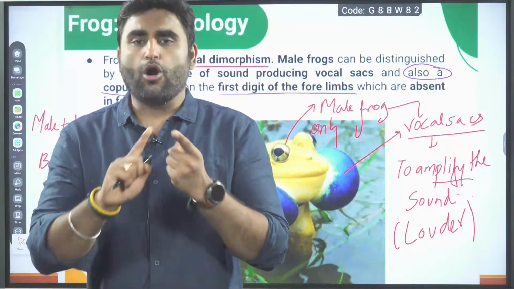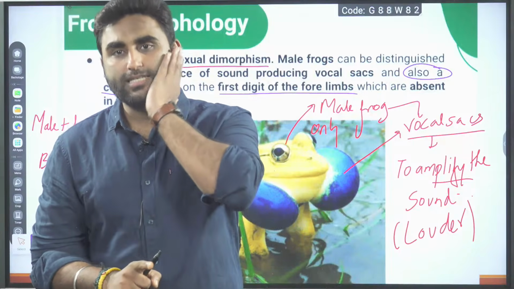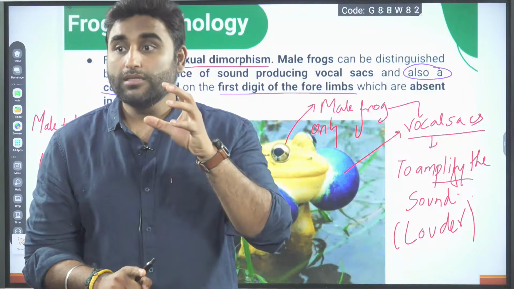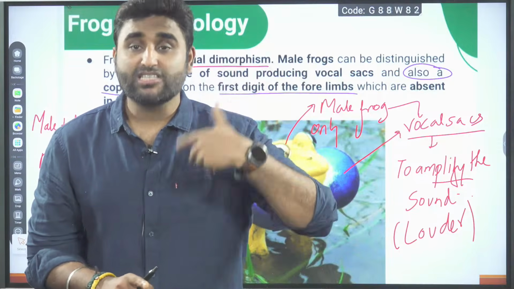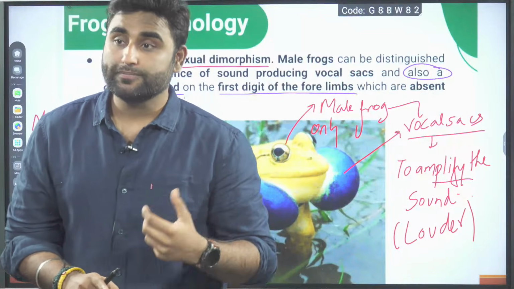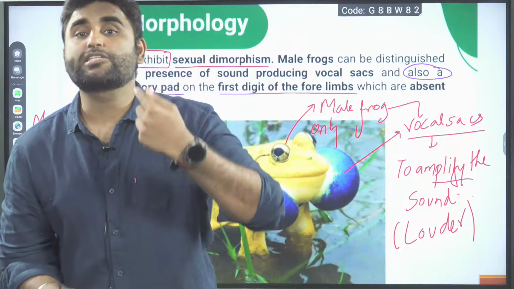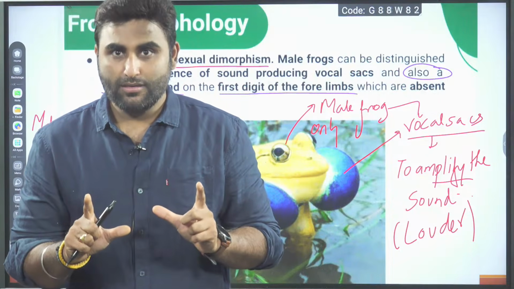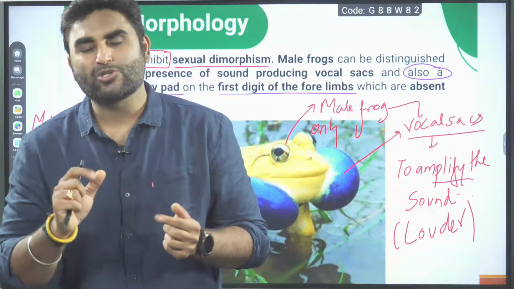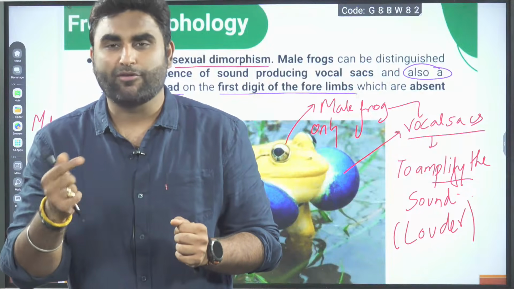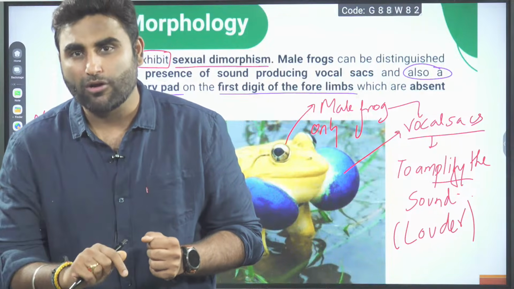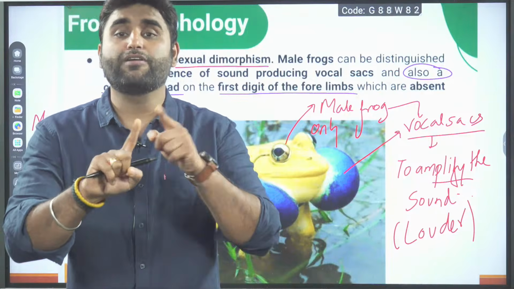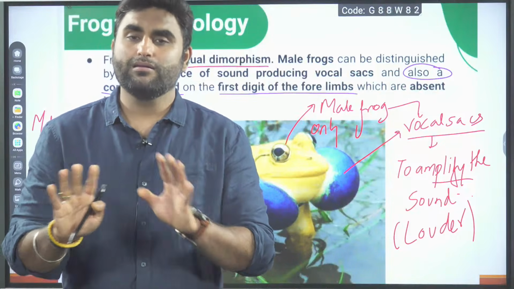So the copulatory pad is only seen in the breeding season, because during the breeding season, the testes start secreting more testosterone. Due to that testosterone, the copulatory pad further develops. Testosterone is only coming from the testes. Testes are only in the male frog. So the copulatory pad will be developed only by male frogs on their first digit. Am I clear? That's all.